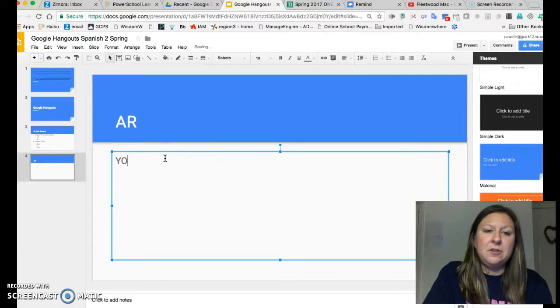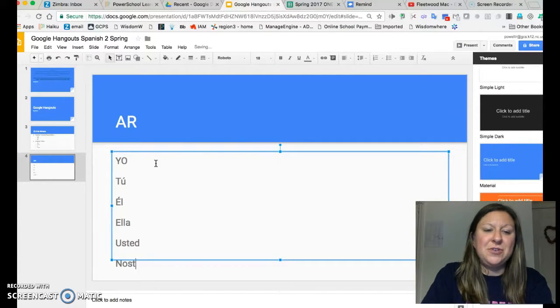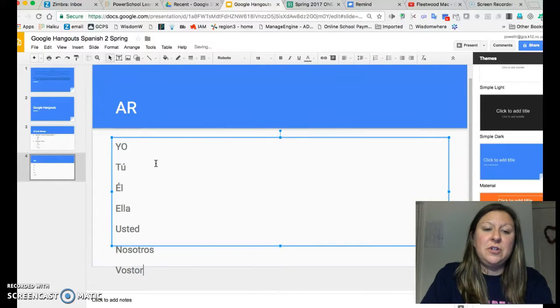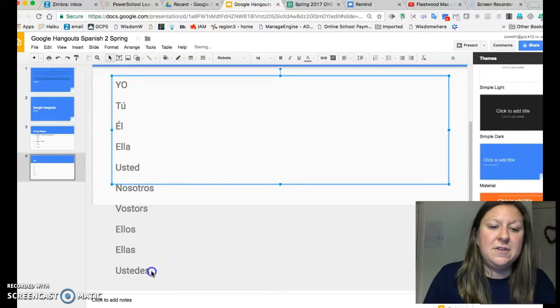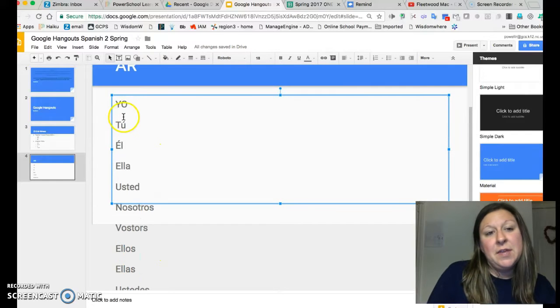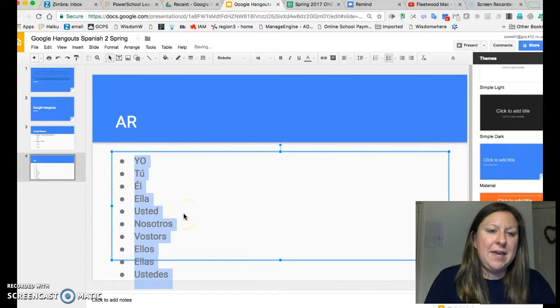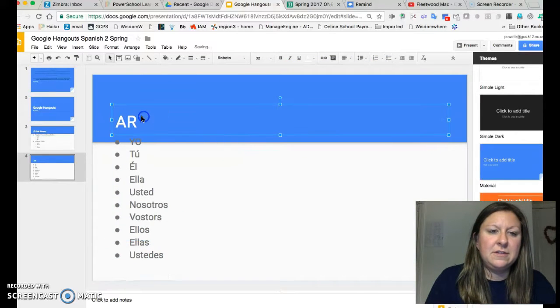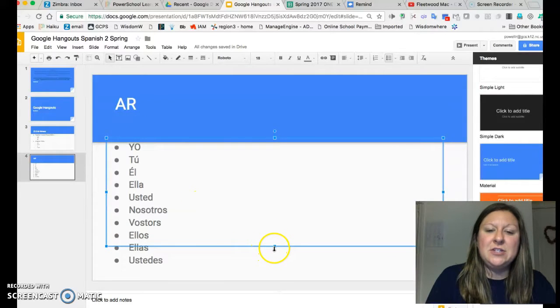So I'm going to start here with our subject pronouns, such as yo, tú, él, ella, usted. And I'm just going to keep going down the list here: nosotros, vosotros, ellos, ellas, and then ustedes. Okay, and I know there's some errors here, but I'm just going to highlight all of these so that they are all on one page, and we'll maneuver this around a little bit. So here are our subject pronouns for I, you, he, she, and so on.